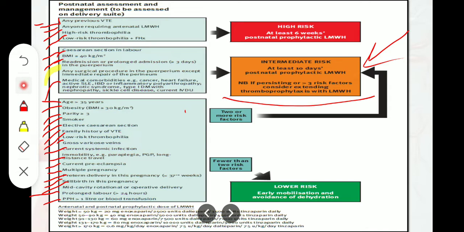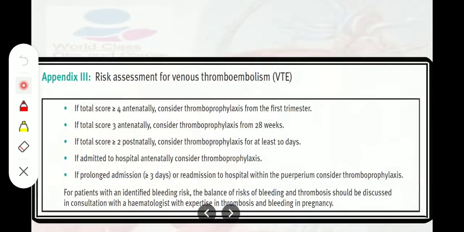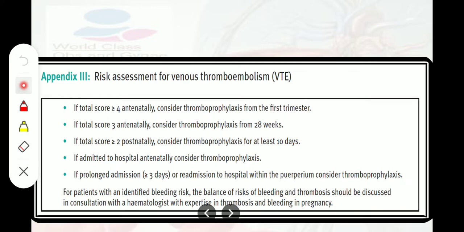Now, risk assessment for venous thromboembolism. This is another chart, another appendix. It is written that if the total score is more than 4 antenatally, consider thromboprophylaxis from the first trimester.